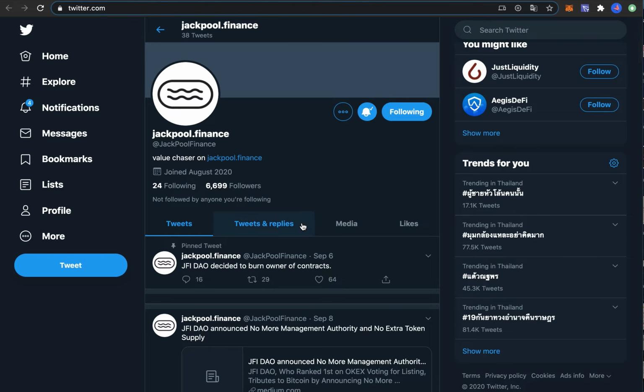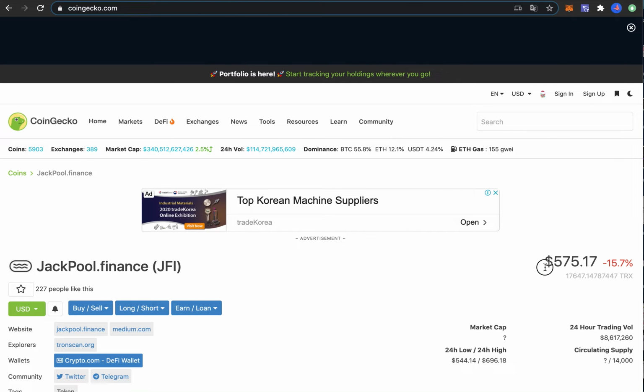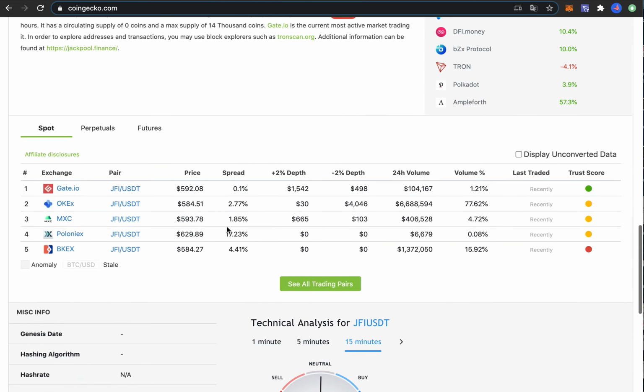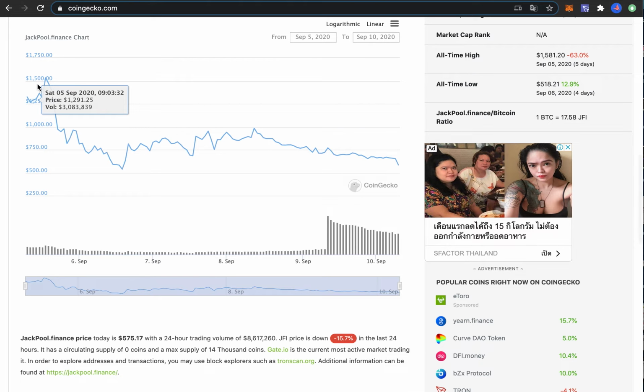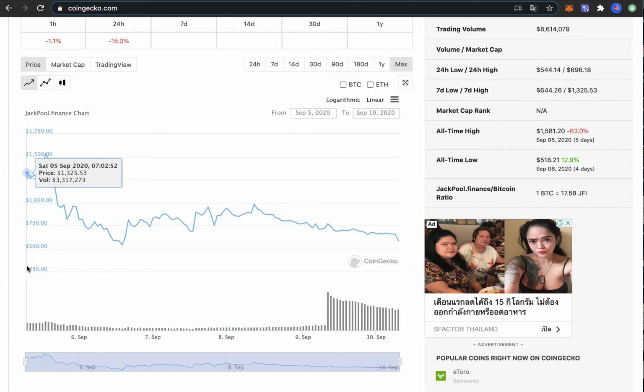I don't know if everyone here is bots, but as far as I know, the rewards have come on time, as well as the token JFI, which currently is valued at $575. It's listed on OKX, Poloniex, which are pretty okay exchanges, and at least for now, they've not done an exit scam. So if they wanted to do an exit scam, I would think that they would have done it already. So that's just my thinking.